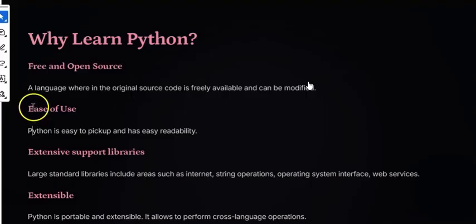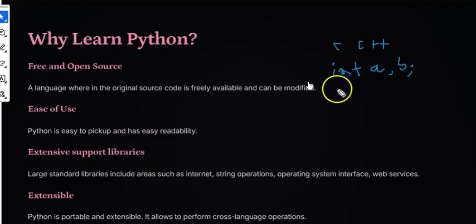Second point, it's very easy to use. Now, how come it is easy to use? Because it is designed in such a way that any non-programming person can very easily start with programming. Just to give you an example, if you know C language and C++ language, we used to declare first int a and b, and then I'll say a equal to 10, semicolon. Now, if I don't write this semicolon, there is an error. If I don't write this statement, there is an error.